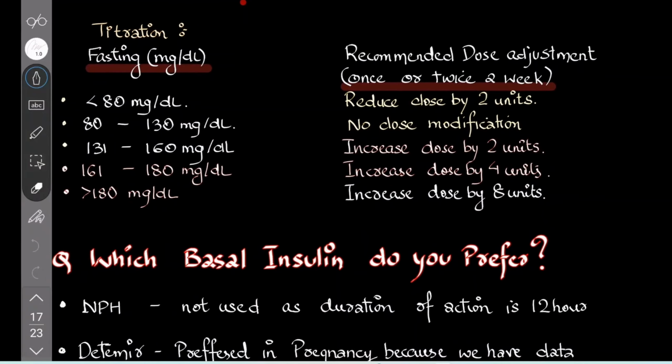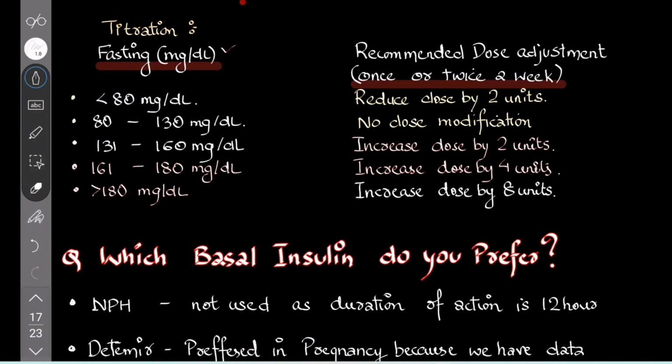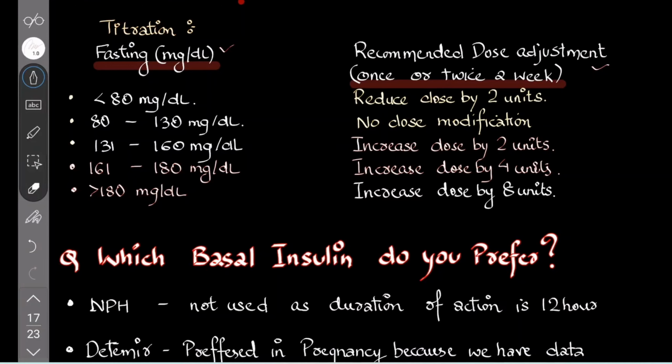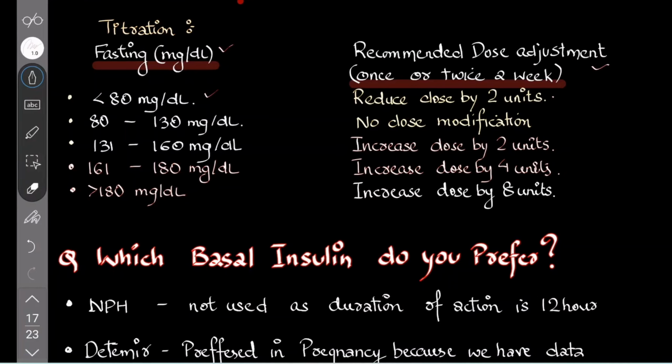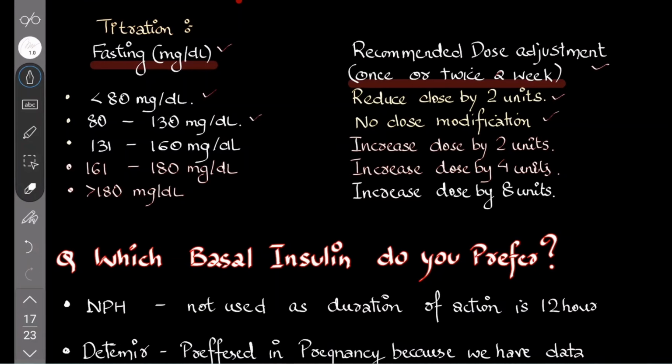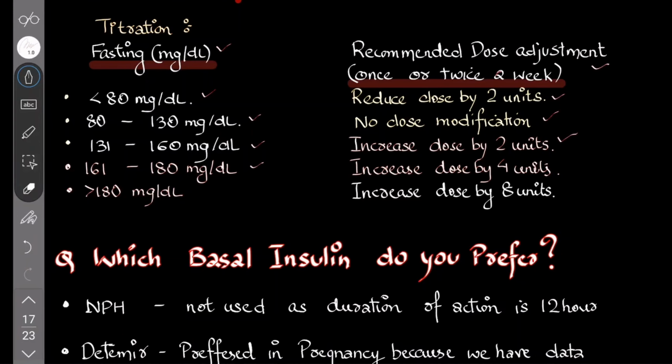So for titration of insulin, you check the fasting level and follow the recommended dose adjustments. We said that fasting, FFF, is responsible for intensification of insulin. If the fasting sugar is less than 80, you reduce the dose by 2 units once or twice a week. If the fasting sugar is 80 to 130, you don't need any modifications. If fasting sugar is 131 to 160, you increase the dose by 2 units. If it is 161 to 180, you increase the dose by 4 units. If it is more than 180, you can increase the dose by 8 units.